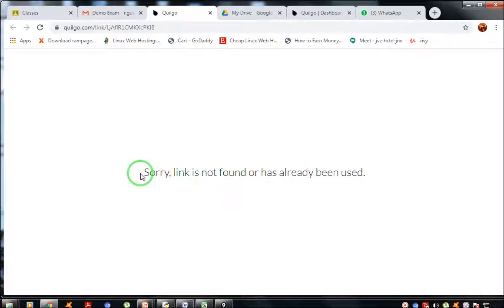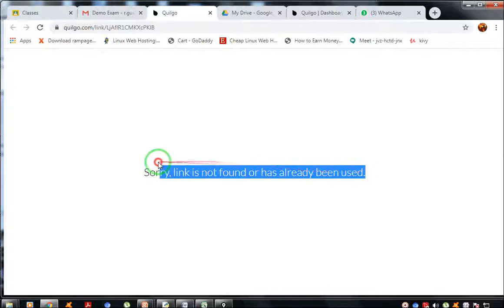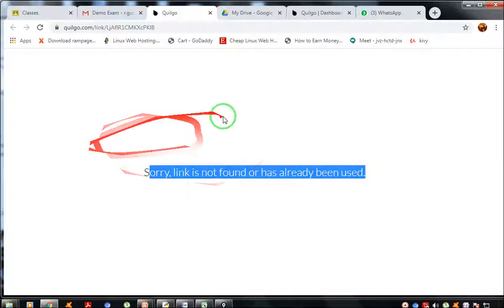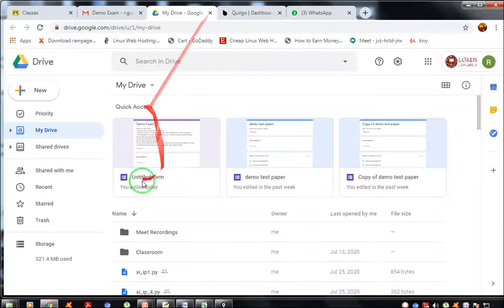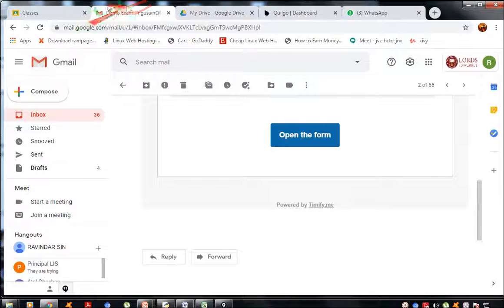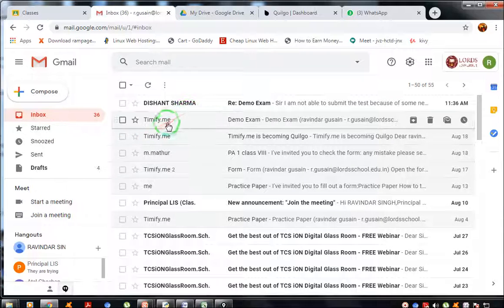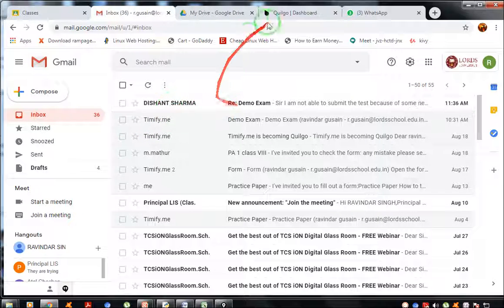Since I've already given the exam, the message "link is not found or has already been used" is coming. As this is a one-time form, you can't open it 2 times. So this is how you are going to open it. You have to click on your email ID, go to the inbox, and there you will find this.